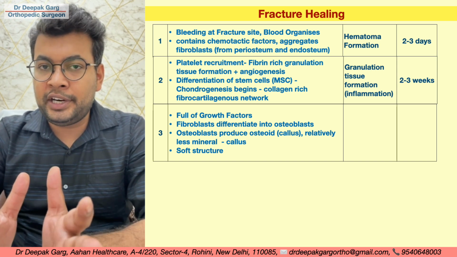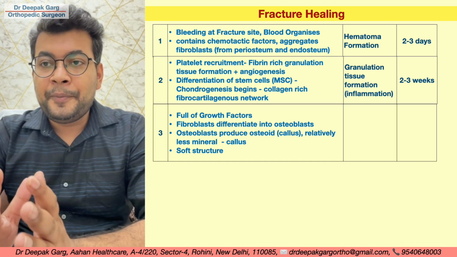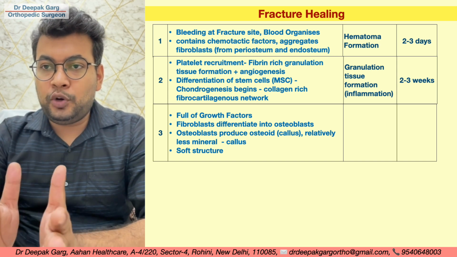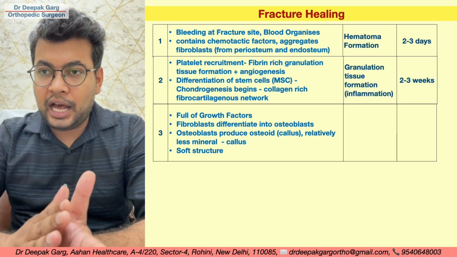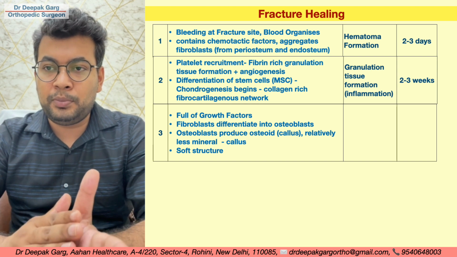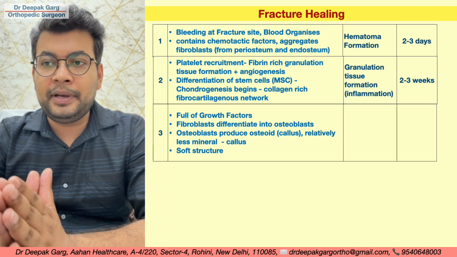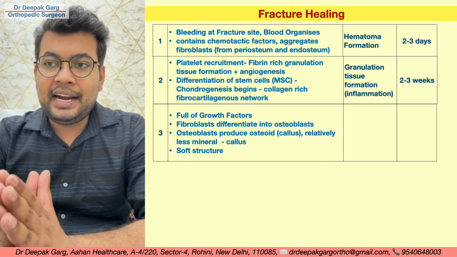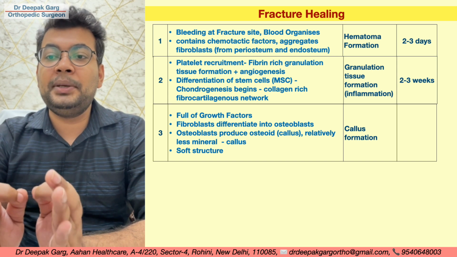Osteoid is an organic component of the bone, that means the major part is collagen. In this hematoma structure, there are multiple cells, and there are osteoblasts which are differentiating from the fibroblasts, and they are secreting the collagen. So this hematoma will become collagen rich, and this stage is called callus formation. This will take around 2 to 3 months.